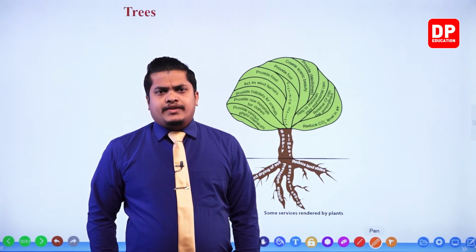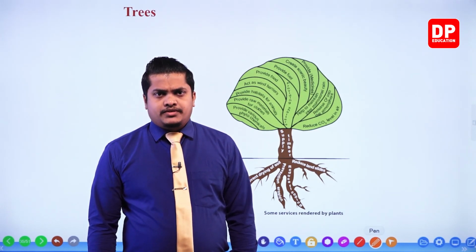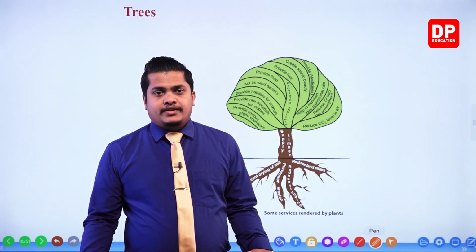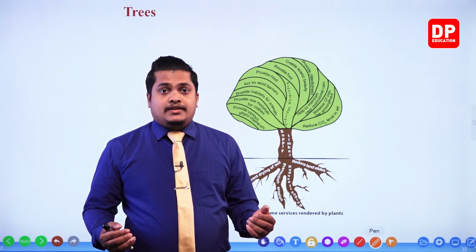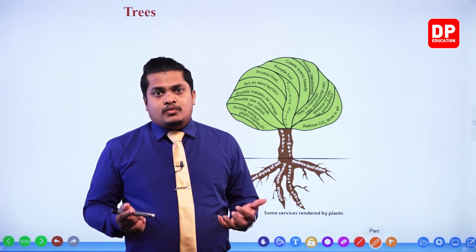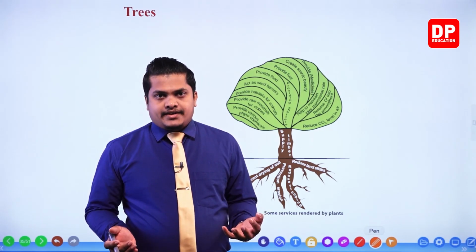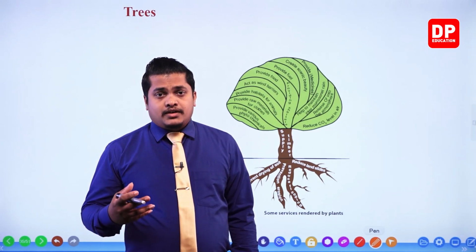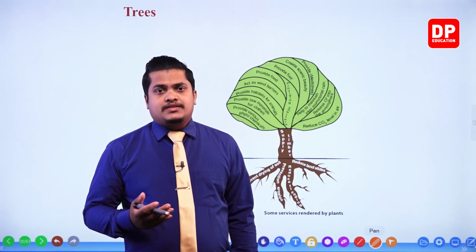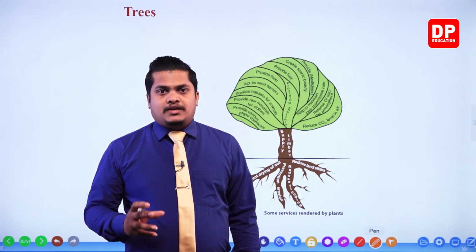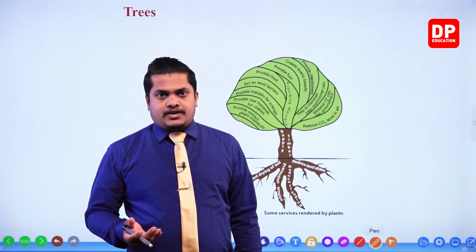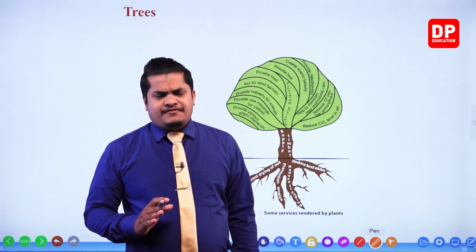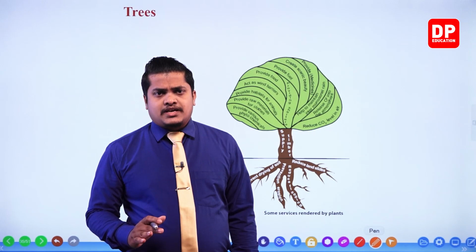You know that trees and plants grow in our natural environment, right? These have much value too. The value is immense here. We use plants and trees in different areas, my dear children. You know that plants and trees provide oxygen gas, which is helpful in respiration for organisms. Other than that, there are different material uses and non-material uses as well.